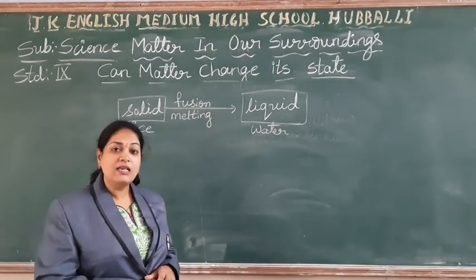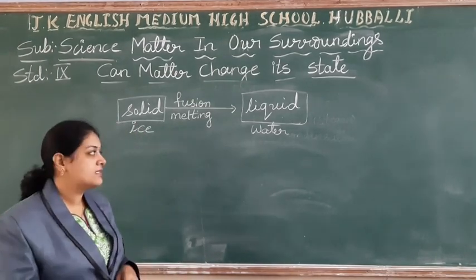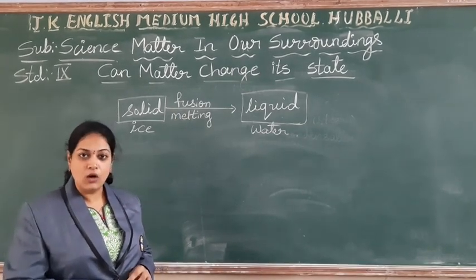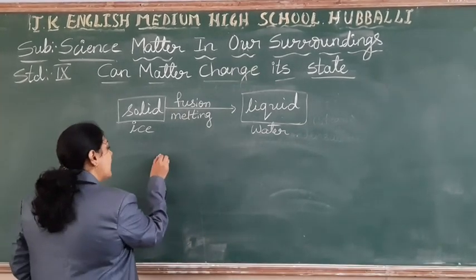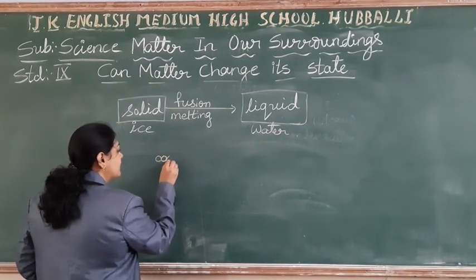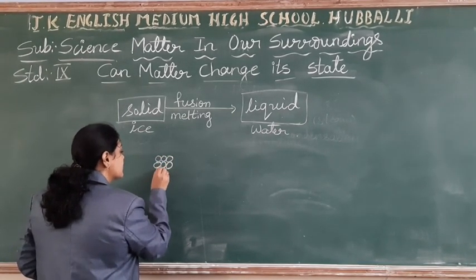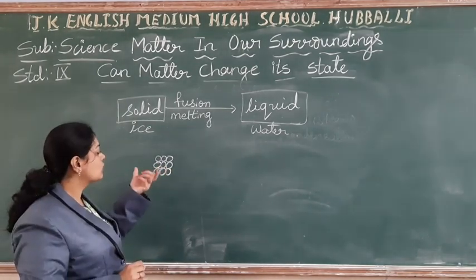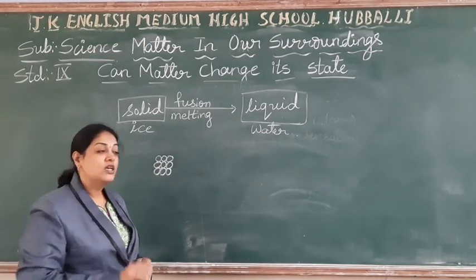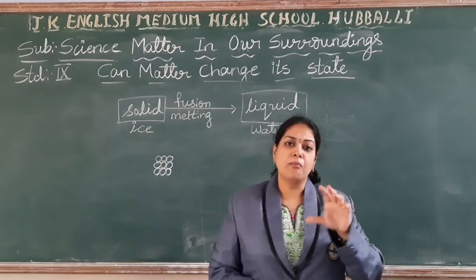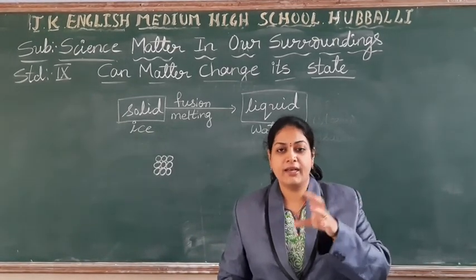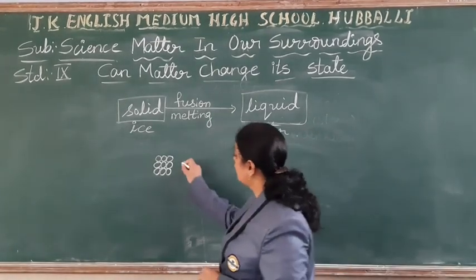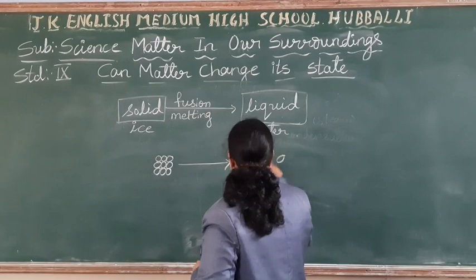As you know, students, this conversion process is called melting, or fusion. How is the arrangement of particles in the case of ice, students? Very close to each other. There is a high force of attraction, right? So the ice is at minus 10 degrees, minus 5 degrees, like that the temperature is there.